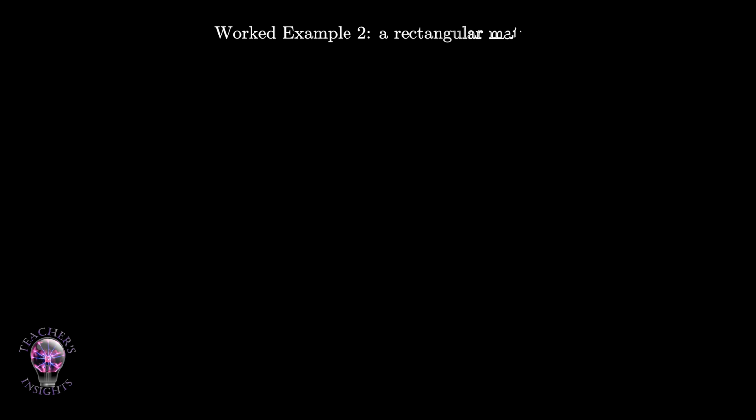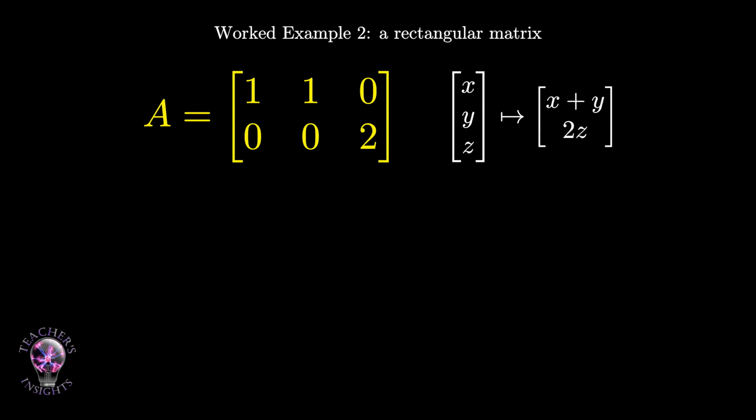Now let us do a rectangular example. Consider A equals the 2x3 matrix with first row 1, 1, 0 and second row 0, 0, 2. This matrix maps R3 to R2. A vector (x, y, z) is sent to (x plus y, 2z). So the matrix combines the x and y coordinates, stretches the z coordinate by 2, and outputs a vector in 2 dimensions.